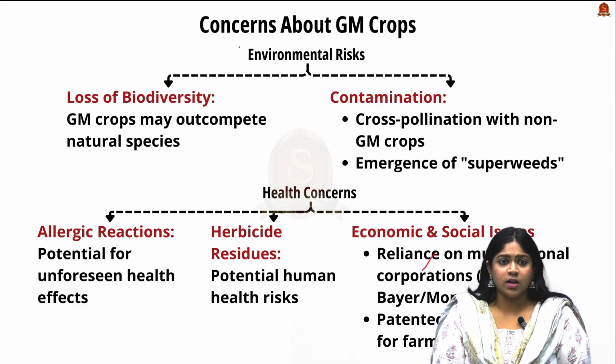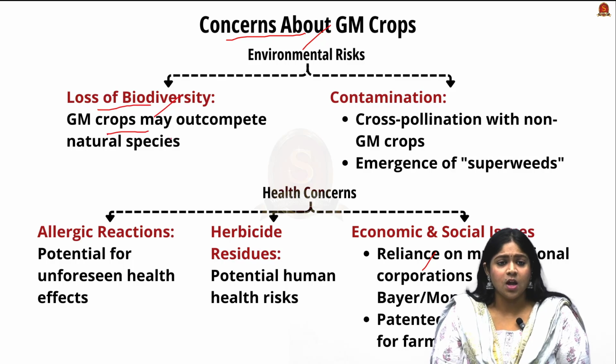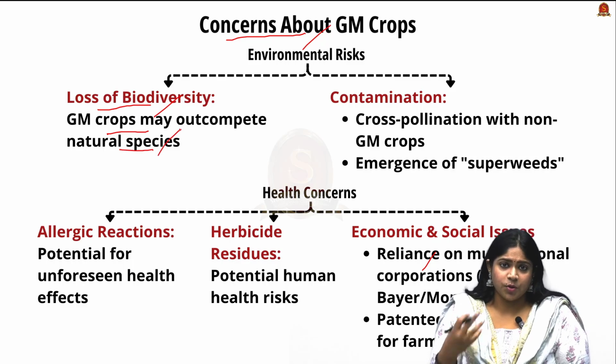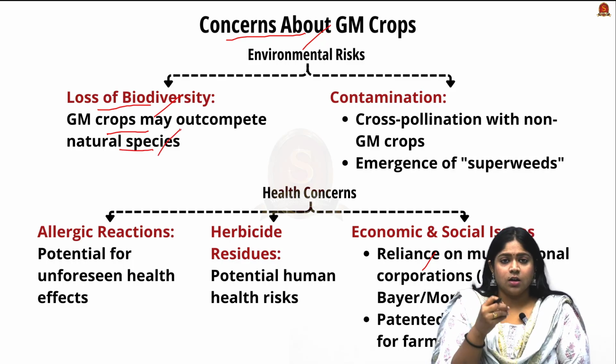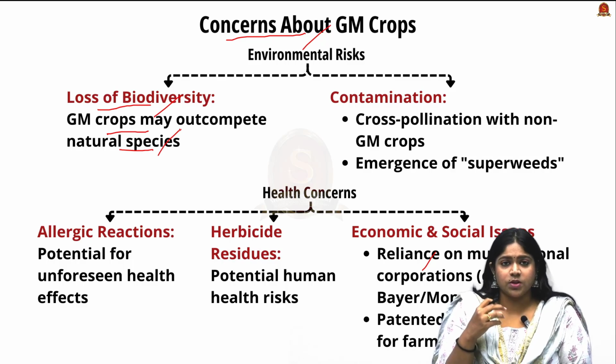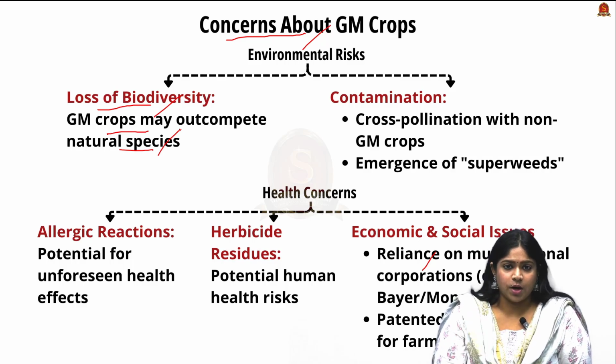But there are equally concerns about the GM crops. Looking into the environmental risk, first it would be a loss of biodiversity. Here the GM crops may outcompete natural species. So rather than having preferences for natural species and extracting genes from the natural species, it can lead to a loss of biodiversity.